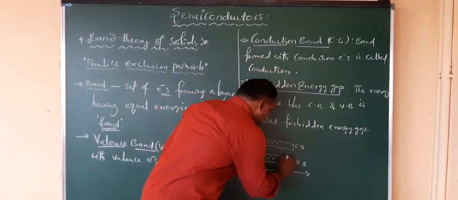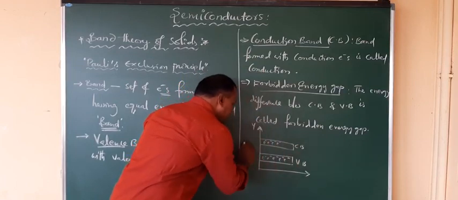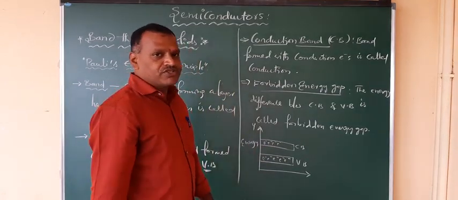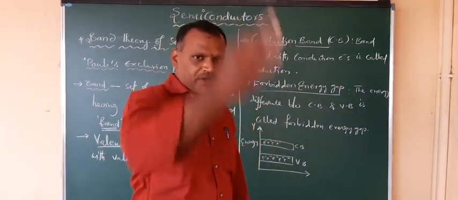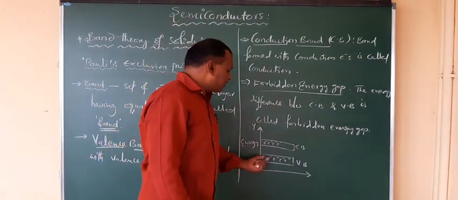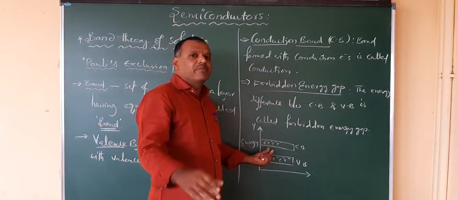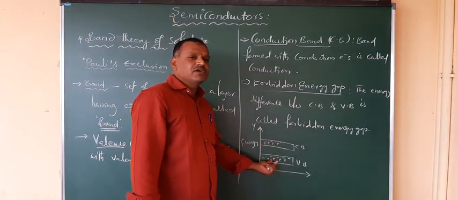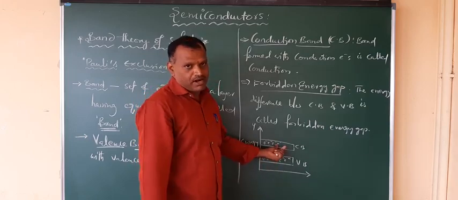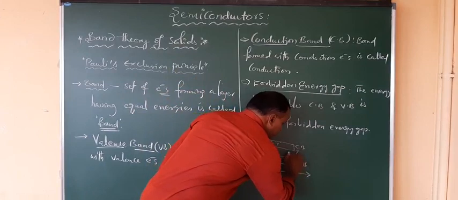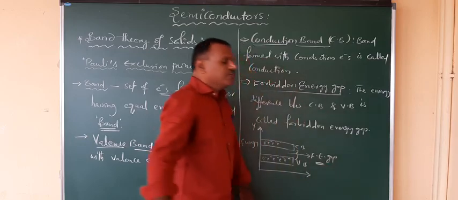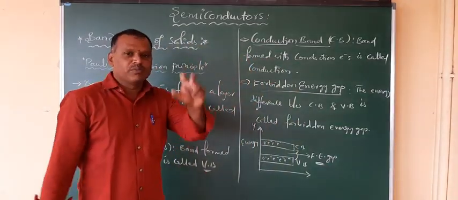The energy gap between these two: on the y-axis we take the energy levels of electrons. You might have observed, or we discussed in the hydrogen spectral series, the energy levels of electrons in different orbits. Similarly, different energy levels can be possessed and form a band. These electrons are valence electrons forming the valence band. These are the conduction electrons forming the conduction band. The energy gap between these two is called the forbidden energy gap. This terminology you have to remember, right?